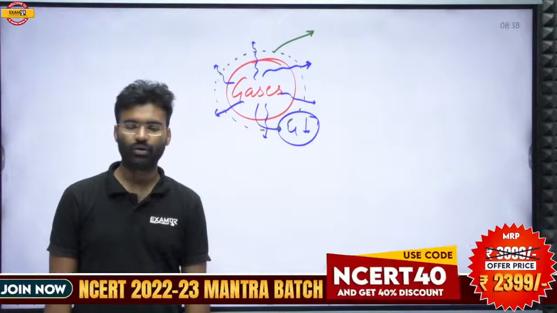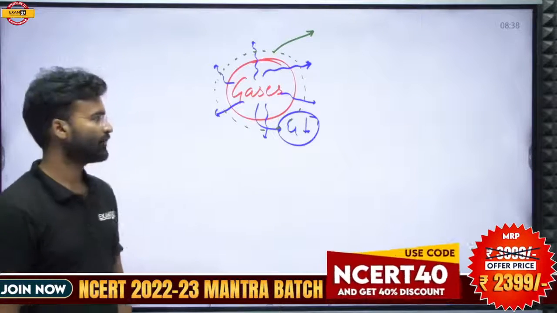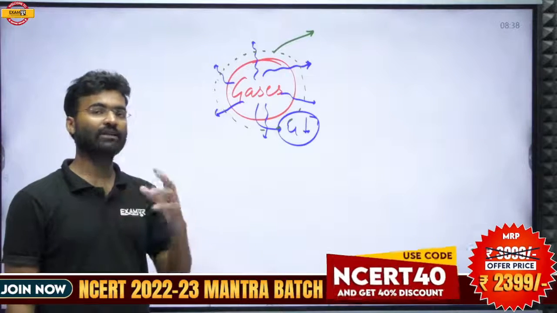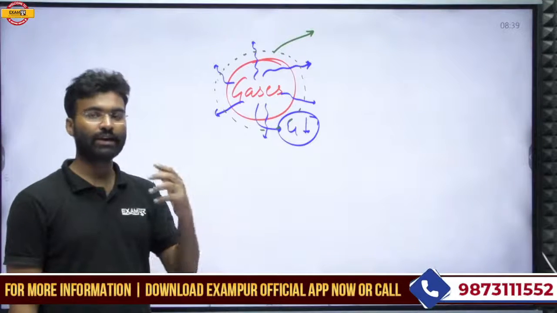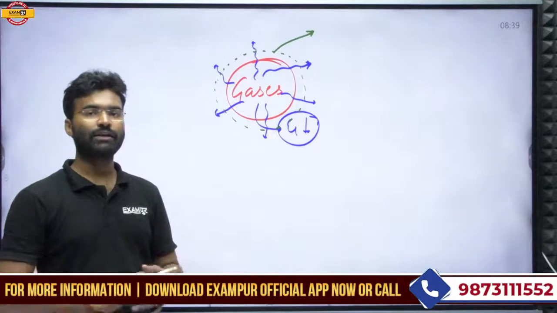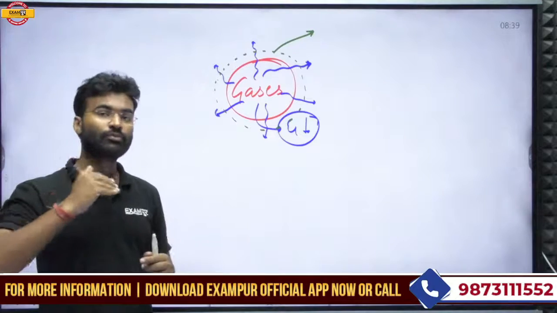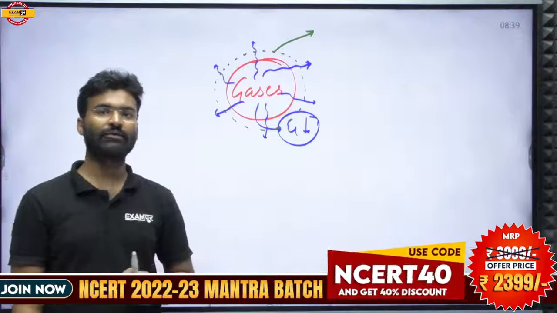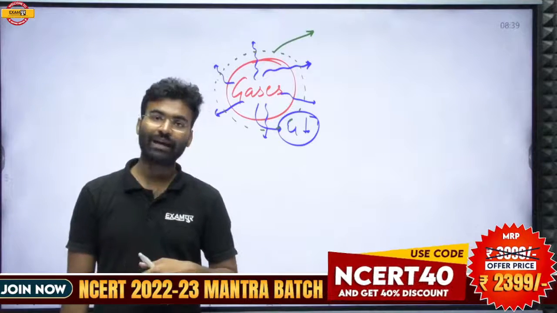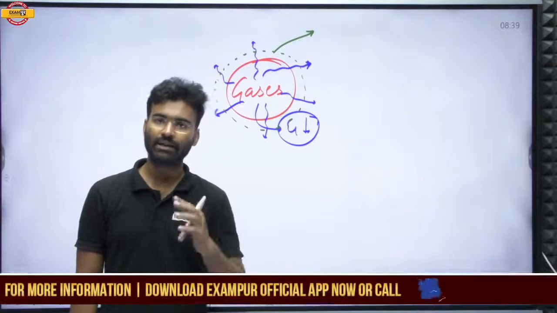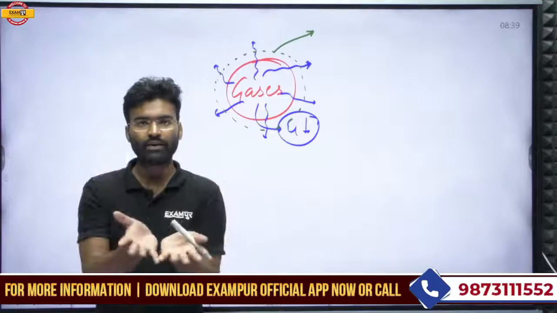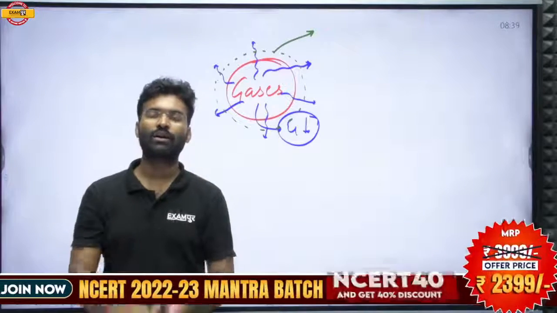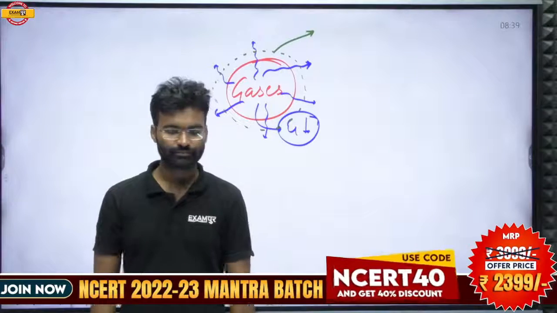Is it clear? Why? Due to the less gravitational force. In the case of Earth, when gases are released, Earth's gravitational force is relatively higher than the moon's, and that is why these gases were not able to move away. That means there is a requirement of escape velocity. The gases did not exceed the escape velocity, so they were bound by the gravitational force, and they form an atmosphere around the Earth.